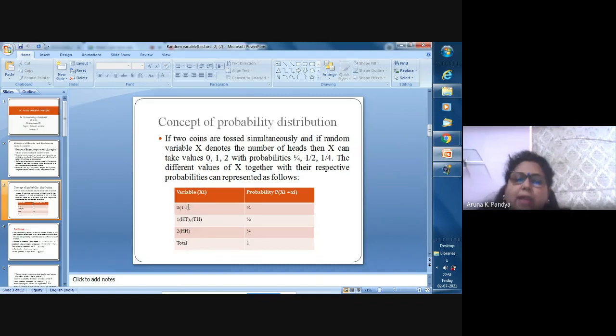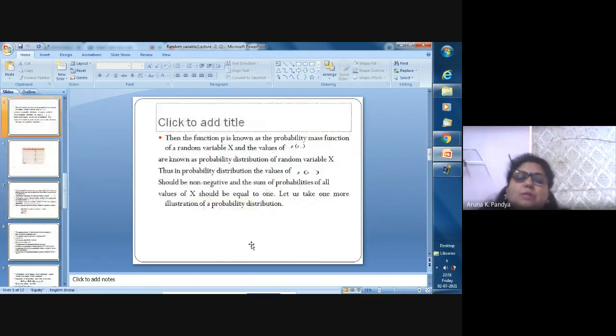Here x equals 1 and n is the total number of outcomes, that is 1, 2, 3 and 4, so 1 by 4 is the probability for that. In a similar way, here we have two outcomes, so 2 by 4, that is half. Here also we have HH, that is 1 only, that is 1 by 4. So 1 by 4 plus 1 by 4 is 2 by 4, plus half is 1, so the total probability is 1.